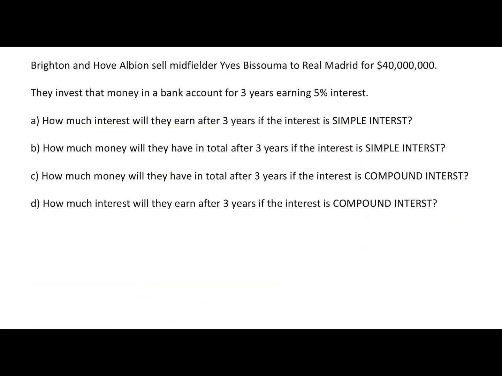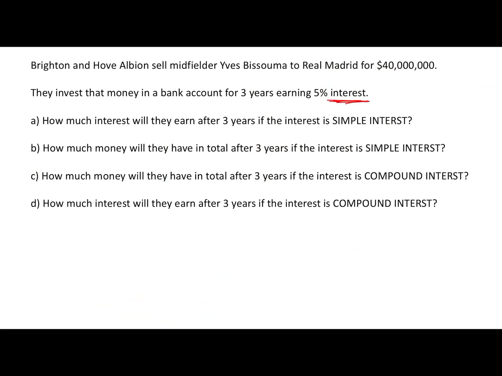Okay, keeping with the football theme, this one's about the best player in the world at the moment, a guy named Yves Bissouma, plays for Brighton, of course. And currently, Real Madrid are trying to buy him, and the price tag seems to be about $40 million. Okay, so let's imagine that actually happens, and Real Madrid buy Yves Bissouma, and they pay Brighton Hove Albion $40 million. And what Brighton do is they invest that money in a bank account for 3 years, earning 5% interest.